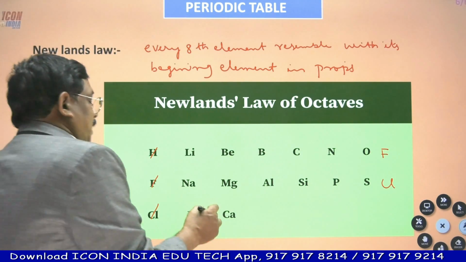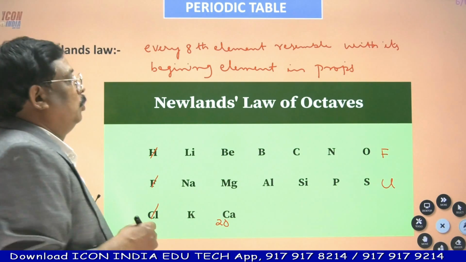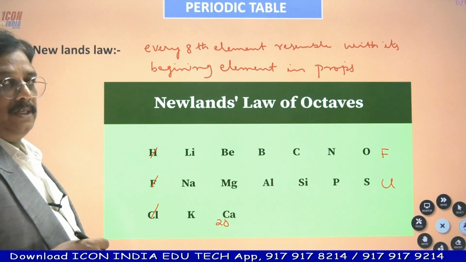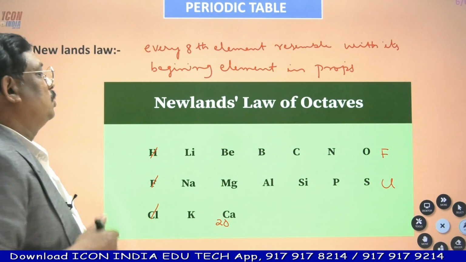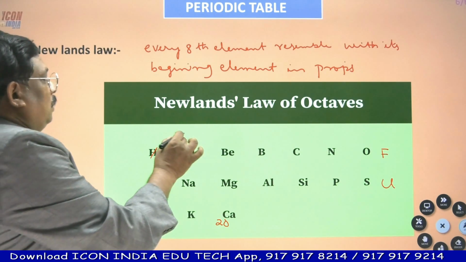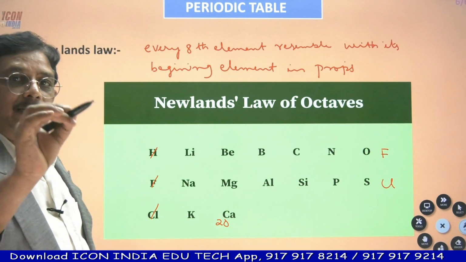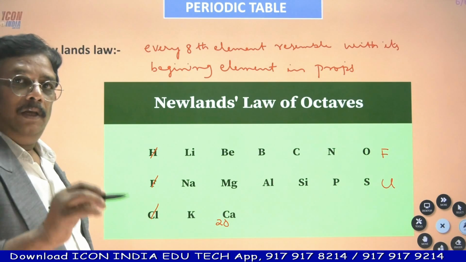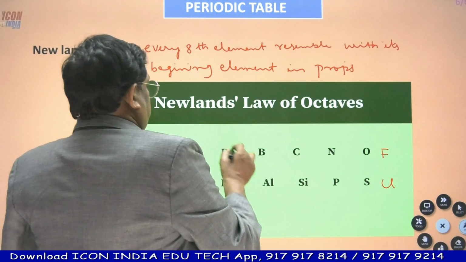Up to atomic number 20, this gentleman was able to classify elements. After the discovery of noble gases, once again this Newland's law of octaves failed. So once again, Newland says when you arrange elements in the increasing order of atomic weight, every 8th element shows similar properties with its first element.